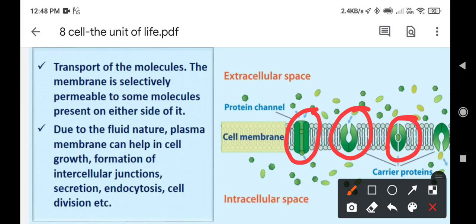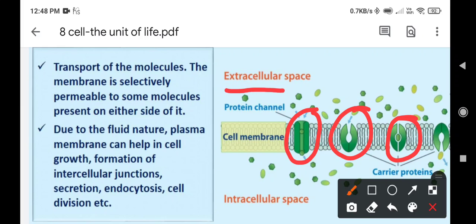We know that the plasma membrane is semi permeable, so obviously it will not allow all the molecules to move through. If they have to move through, then they must have some channels, some ways through which they can move. So there are some transmembrane proteins which allow them to move through this bilipid layer.